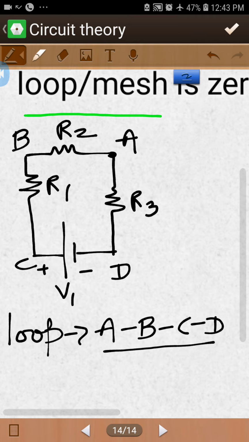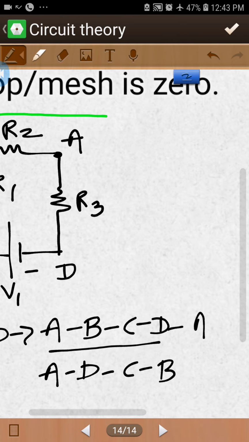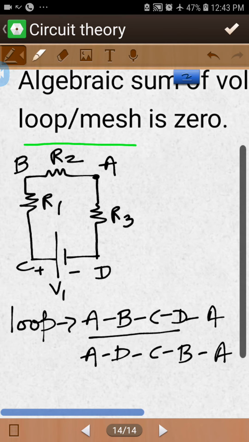And if you are moving the other way, your movement is A, D, C, B, and of course A. So basically this is the movement that forms loops. A loop is basically a closed circuit, and your ending point is the same as the starting point. So this is known as a loop.